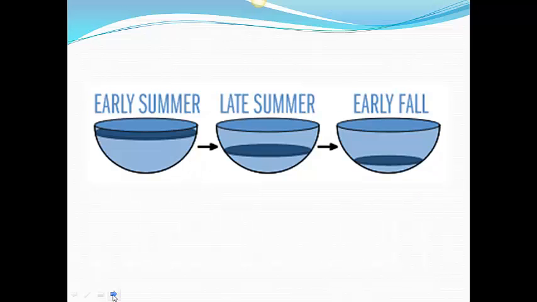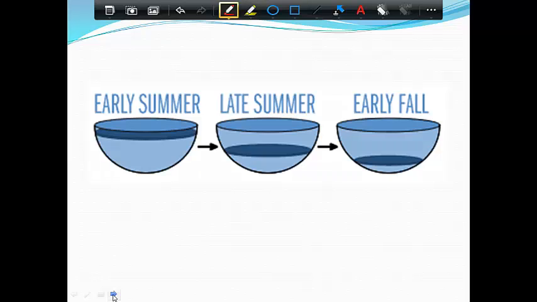All right, so I want you to imagine that this area right here, okay, is your thermocline. In the early summer, just the very top of the water is warm, so that thermocline is pretty high up. But as summer progresses, the warm water gets deeper and deeper because further and further down that sun is penetrating, that heat is penetrating. And so the thermocline sinks as we get into early fall.